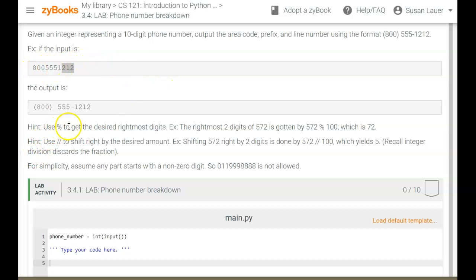And then of course the percent to get the desired rightmost digits. So if you wanted these 4 digits here, you do percent 10,000, and it would give you those 4 digits. Actually, it's these 4 digits here. Percent 10,000 will give you the last 4 digits.